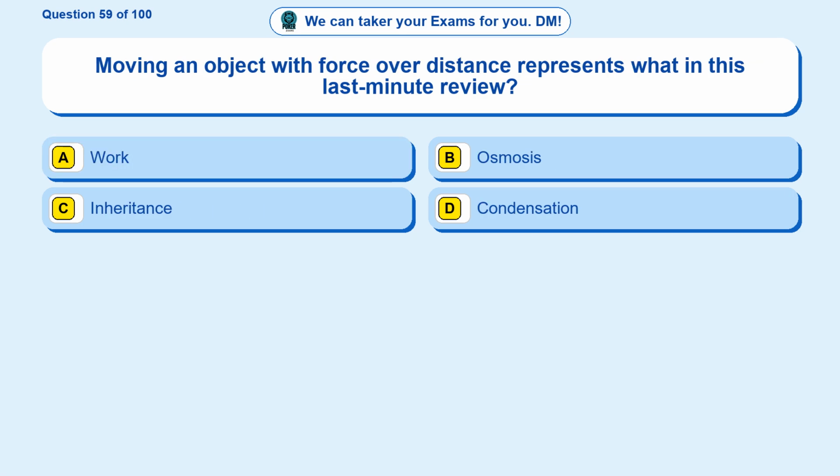Question 59. Moving an object with force over distance represents what in this last-minute review? Option A, work. Option B, osmosis. Option C, inheritance. Option D, condensation. The correct answer is option A, work.